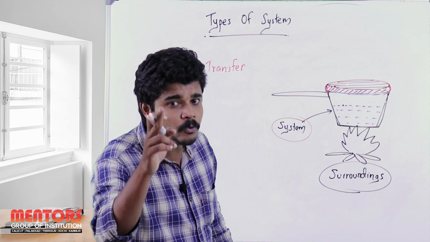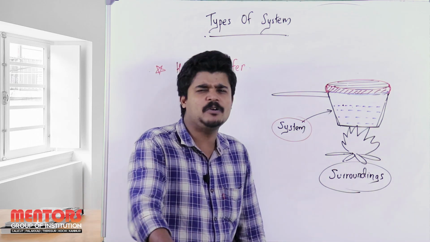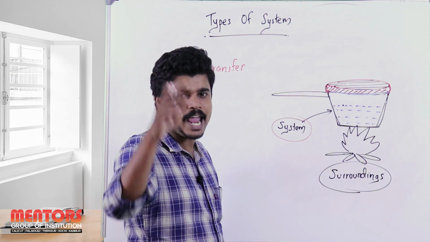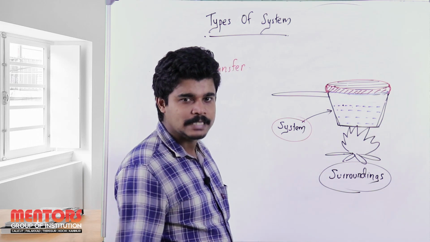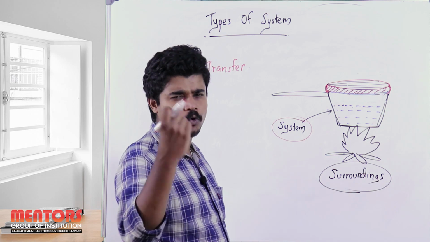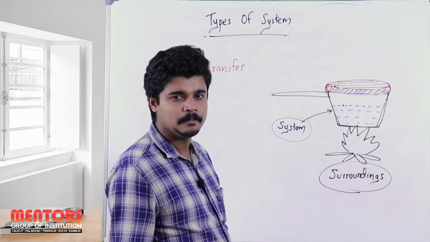So the most important point here is we are assuming that not even a single drop of water vapor escapes through this lid. That is, this lid is strong, leak proof, such that no water vapor can escape from here.